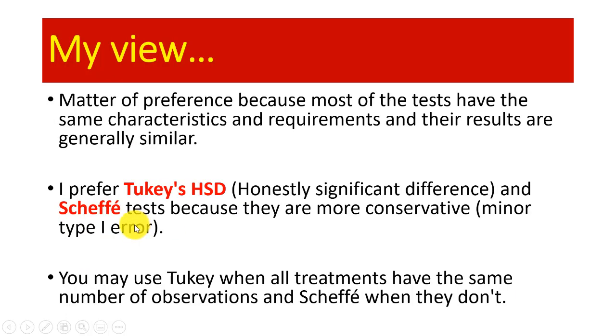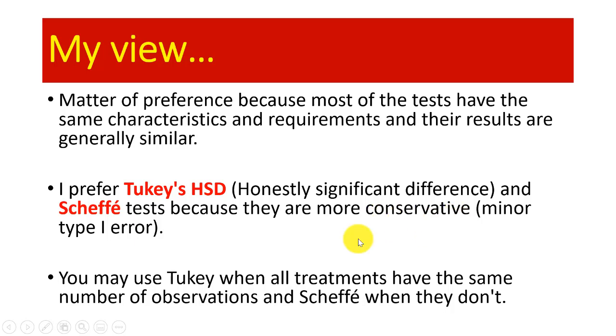But my view is this: whichever one you want to choose is a matter of preference, because most of the tests have the same characteristics and requirements, and their results are generally similar. You will see this in a minute. In my case, I prefer the Tukey HSD, the honestly significant difference, and also Scheffé, because both of them are very conservative.